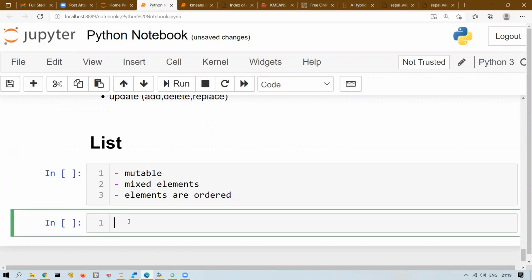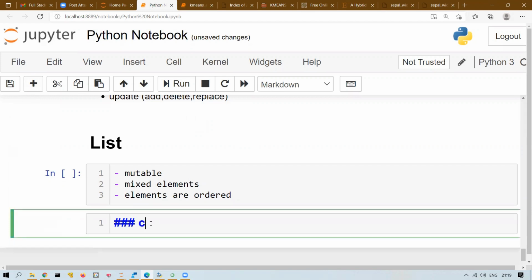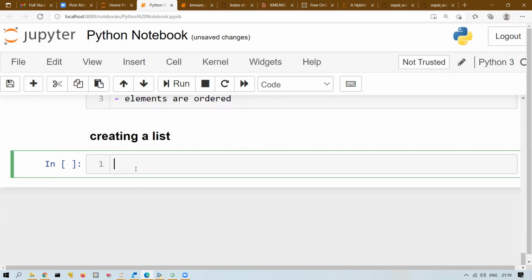First thing is how to create a list. Creating a list is very simple. What I will do is write this bracket. This is the symbol of a list. And inside this bracket, I will keep my elements. The first element is 67. The second element is hi. The third element is, let's say, 34.6. So as I said, I can keep integer, float, and string combined together. So this is how I can create my list.